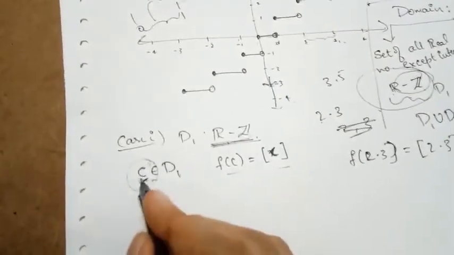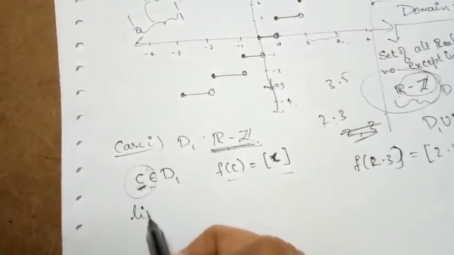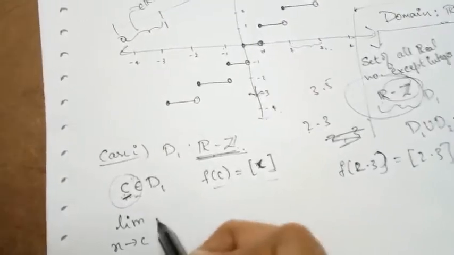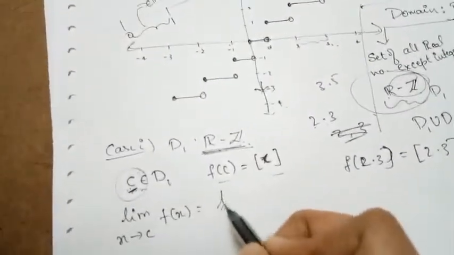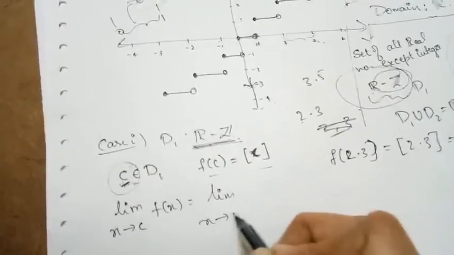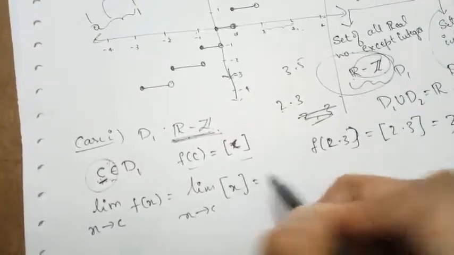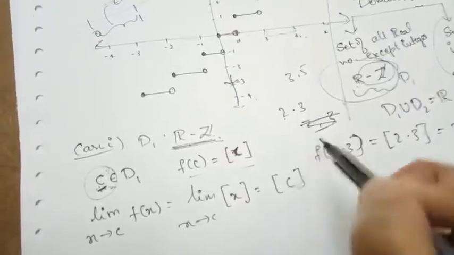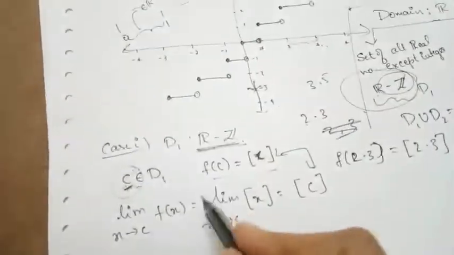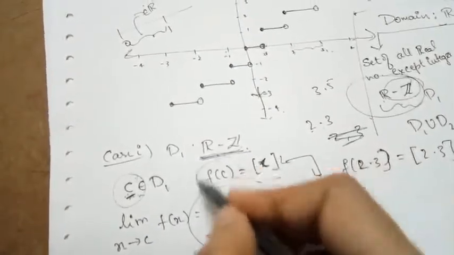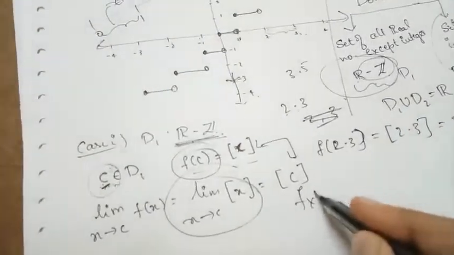Then what is the limit of the function as x approaches c? When x approaches c, the function f of x is nothing but box x, so the limit will be equal to box C. So clearly for all those points, the limit of the function coincides with the value of the function. So the function is continuous here.